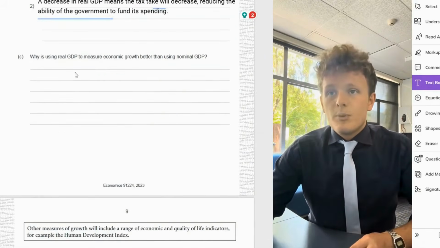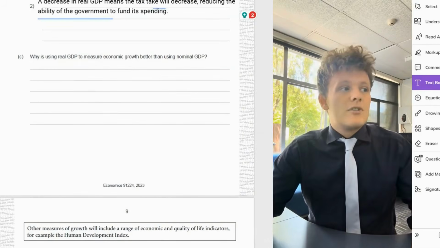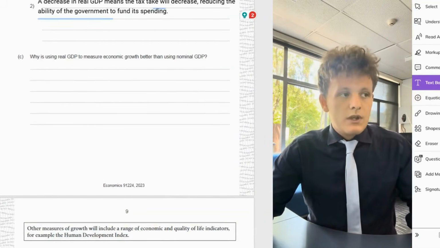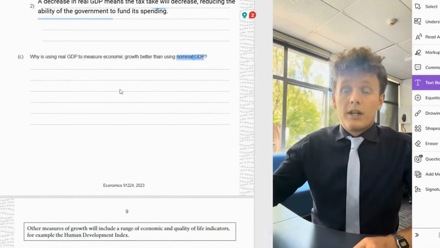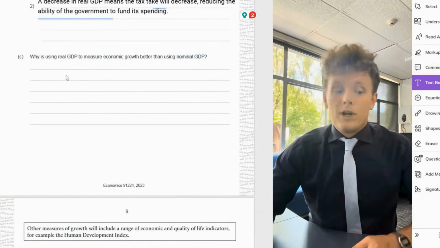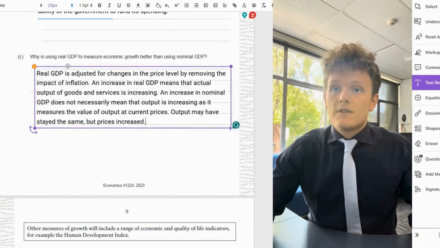Why is using real GDP to measure economic growth better than using nominal GDP? And of course, it's because nominal GDP is not adjusted for inflation, and so it can look like we're getting an increase in output, but we're actually getting less or the same amount of goods and services.